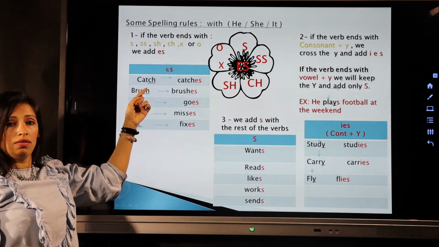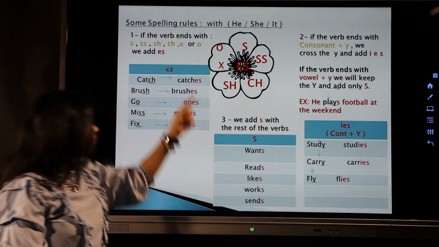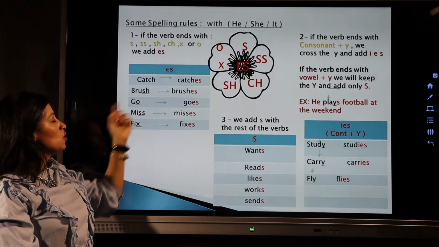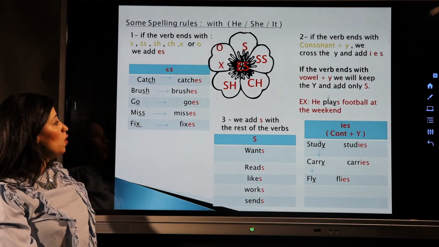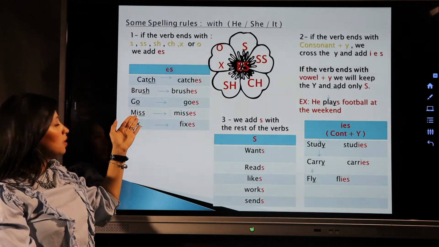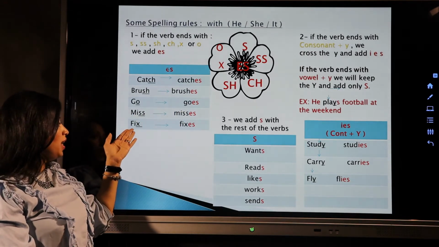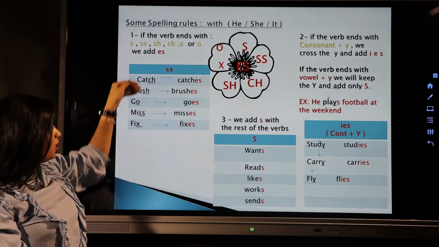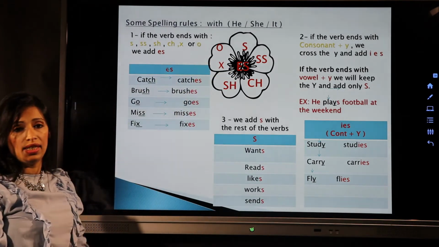Example, catch, it ends with ch, so we have to add es at the end. Brush also ends with sh, so we have to add es at the end. Go ends with o, so we have to add es. Now miss, we have double s at the end, so we have to add es. Fix ended with x, so we have to add es. All of these letters you can find inside the flower, so here we have to add es.